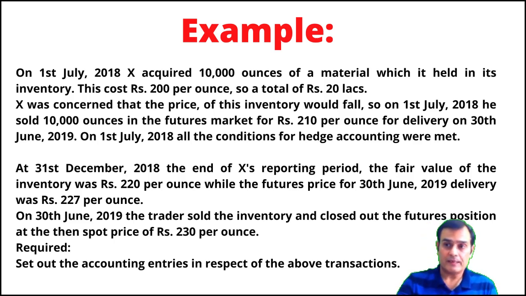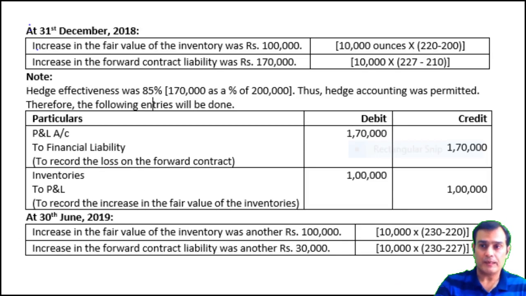Now, first of all, let's understand that there are 3 important dates in this particular question. But out of those 3 important dates, I don't need to do any entries on the 1st of July 2018. When they purchased the inventory, they recorded it at purchase cost. But as far as the futures contract is concerned, the net fair value on the date when you enter a futures contract is nil. So there will be no entry on the 1st of July.